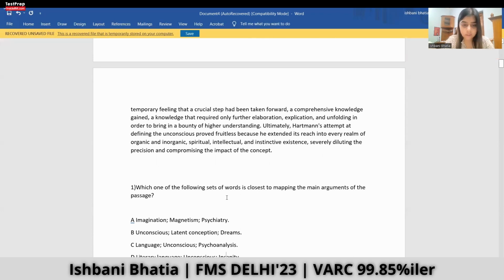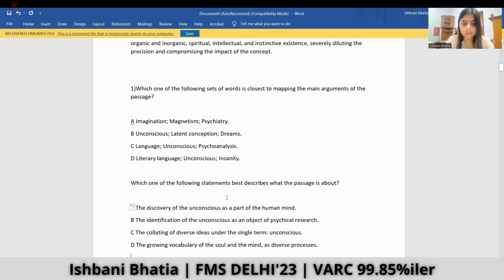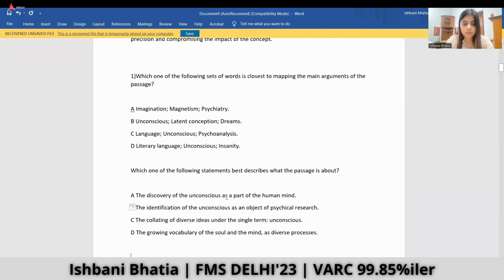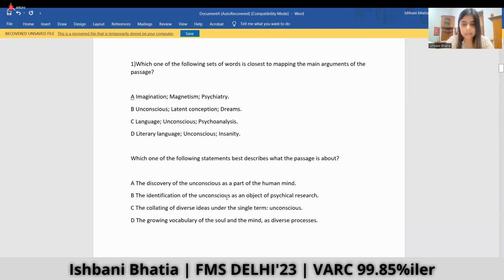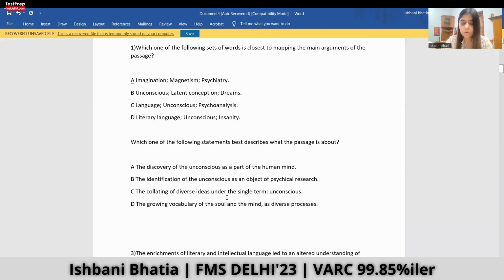Which one of the following sets of words is useful in mapping the main arguments of the passage? To solve this question, I have to go through the complete passage and realize which is the central idea of the passage, and which three words correlate with the central idea the most. Which one of the following statements best describes what the passage is about? Okay, so this is also about the summary of the passage, and I'll go through the full passage.